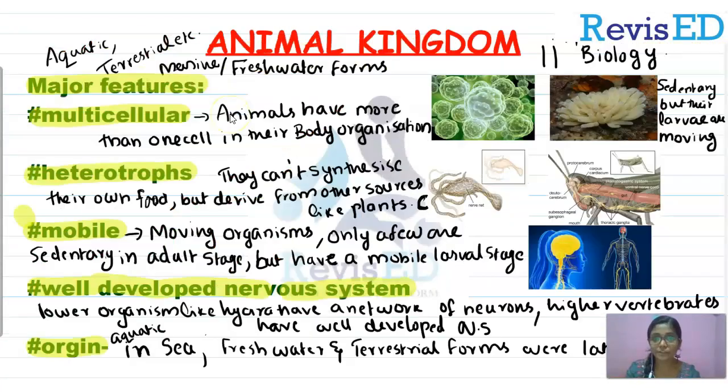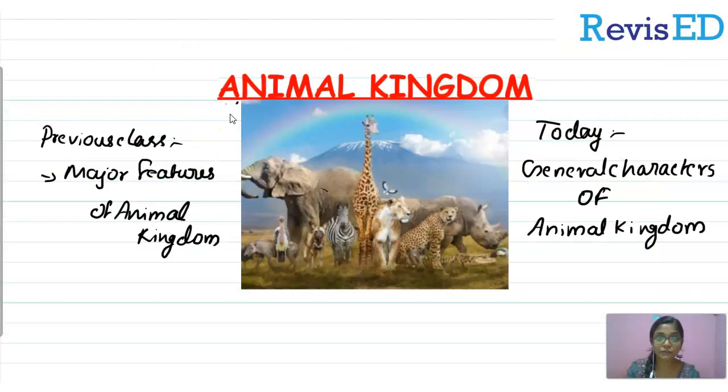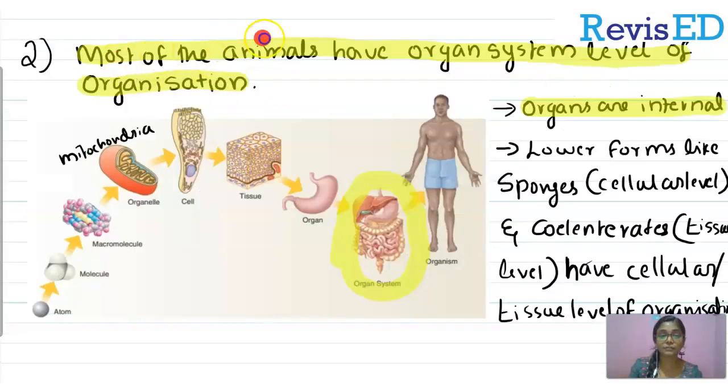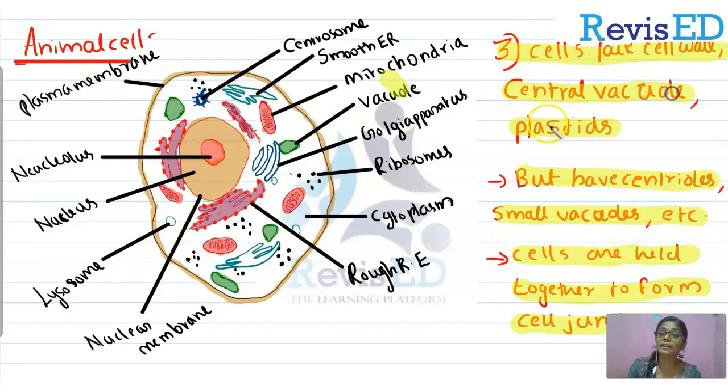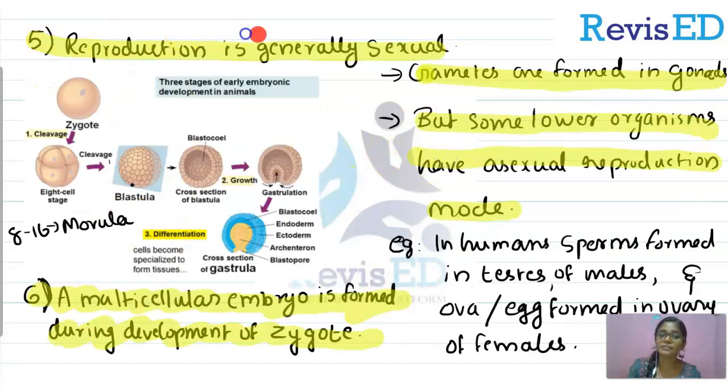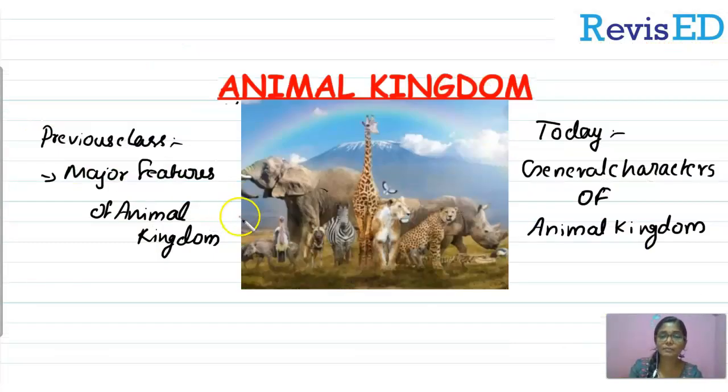So for today we have discussed 6 points of general characters of animal kingdom, and I hope you all remember that animals are multicellular eukaryotes without chlorophyll, and most of the animals have organ system level of organization, and animal cells lack cell wall, central vacuole, plastids, etc. And the fourth point is nutrition is holozoic and digestion is inside some special cavities, and reproduction is generally sexual, and a multicellular embryo is seen during the development of the zygote.